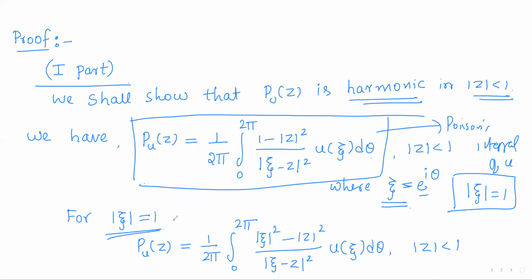So on the unit circle, we are integrating this for the points on the unit circle. The points on the unit circle will be of the form xi equals e power i theta, where theta runs from 0 to 2 pi. So it is in the parametric form. So on the circle mod xi equals 1, we have this.